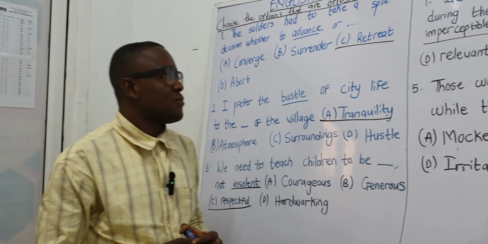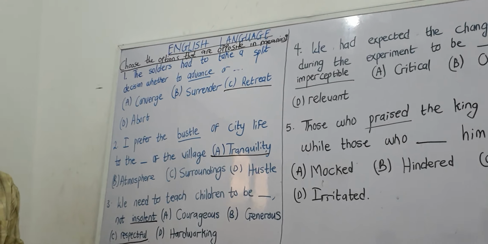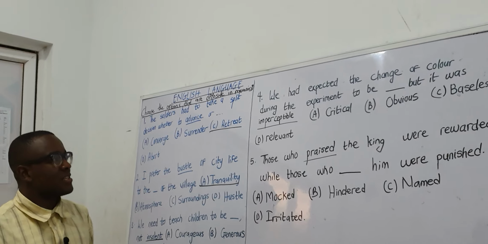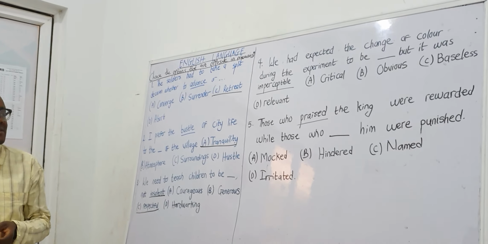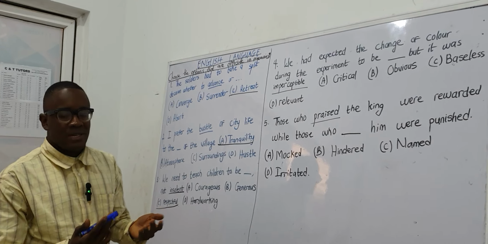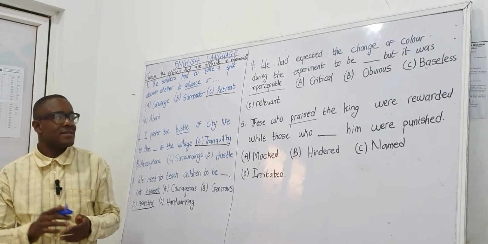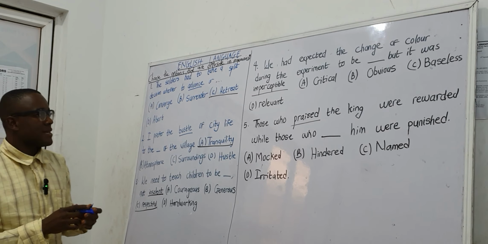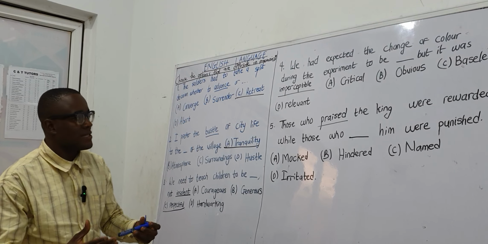And that takes us to the fourth question for this session. We had expected the change of color during the experiment to be dash, but it was imperceptible. The word imperceptible means very difficult to observe or notice, too small, too minute, too insignificant to discover. So when something is imperceptible, it is very difficult to observe or to spot.